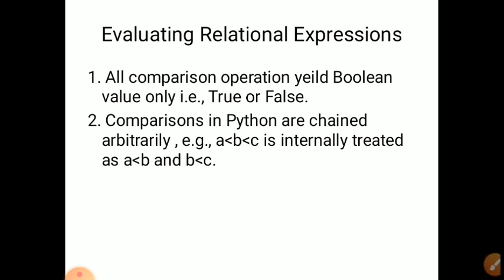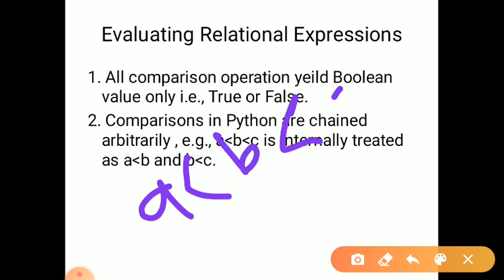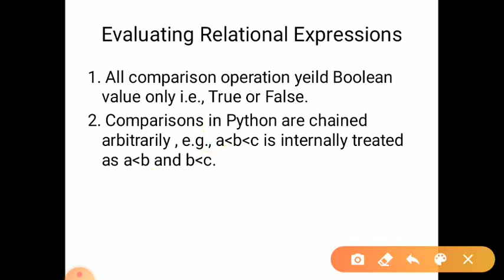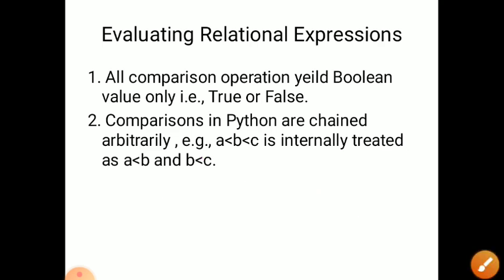Then comparisons in Python can be chained arbitrarily. If we chain a less than b less than c, how does Python read it? It reads a is less than b and b is less than c, and compares these two.